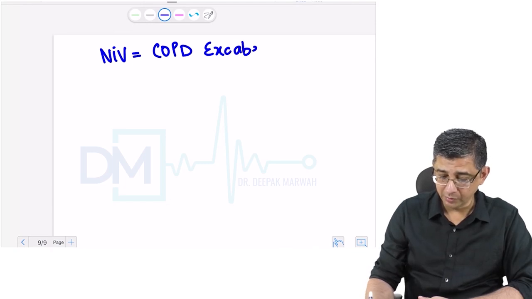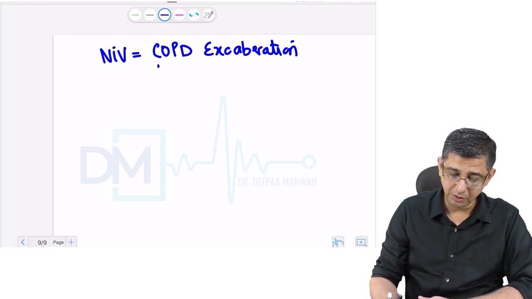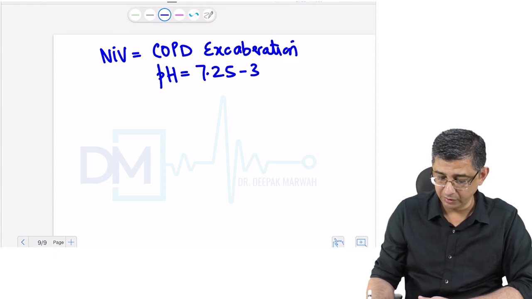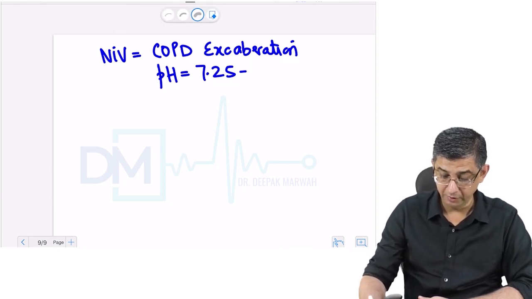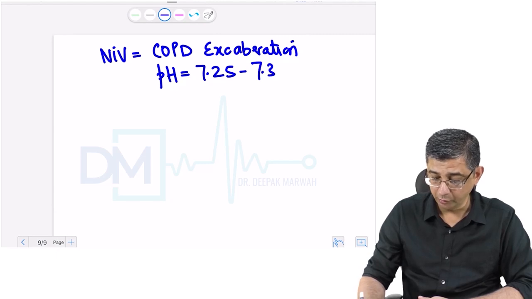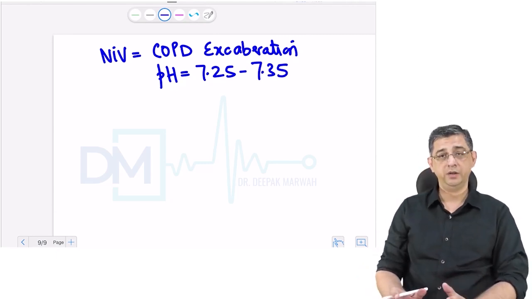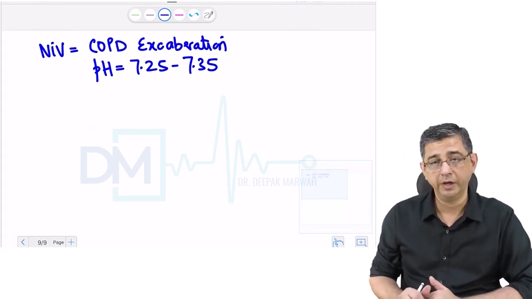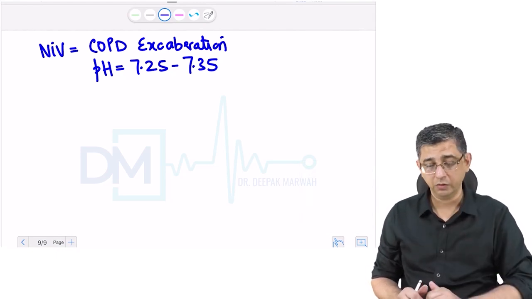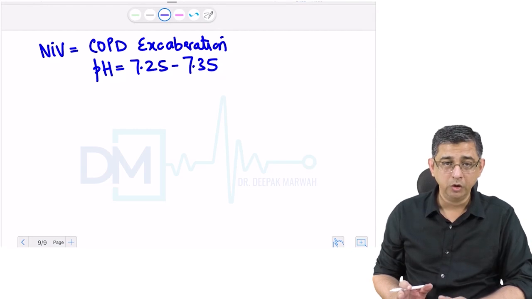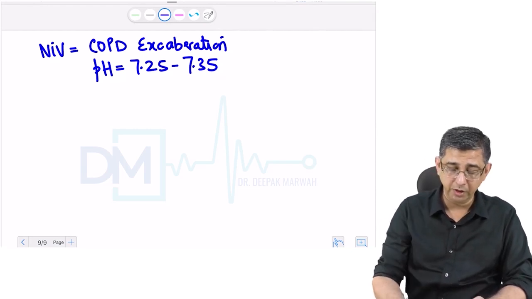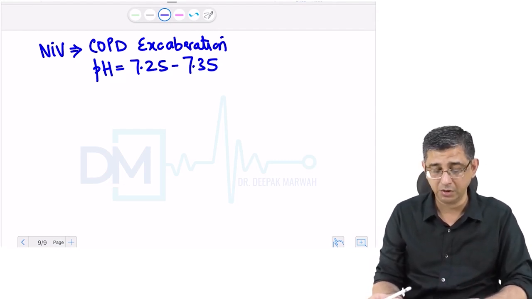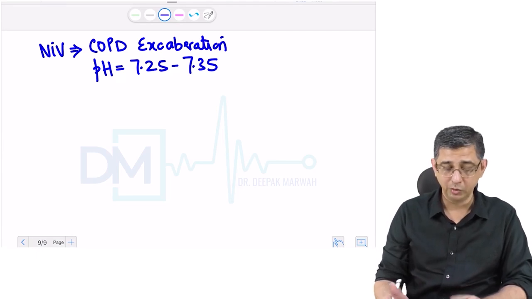COPD can contribute to respiratory acidosis in a patient. My patient is a big time smoker. His pH is anywhere between 7.25 and 7.35. I know that if he deteriorates further, I might have to put in an endotracheal tube and ventilate the patient. The disadvantages of intubating the patient are, one, chances of development of ventilator-associated pneumonia, and local trauma to the airways of the person. So currently, non-invasive ventilation is recommended for patients who have type 2 respiratory failure, that is, a COPD exacerbation with respiratory acidosis.